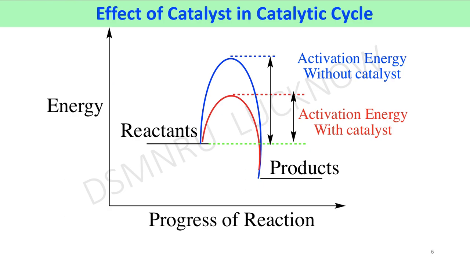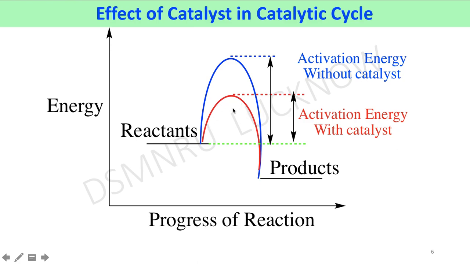Now, the role of a catalyst in a chemical reaction can be understood with the help of the energy profile of a reaction. In this profile, we are showing two paths for conversion of reactant to product. The first one is larger, that is the blue color. In this path, larger activation energy is required to convert into the transition state, while the second one is smaller, that is the red color.